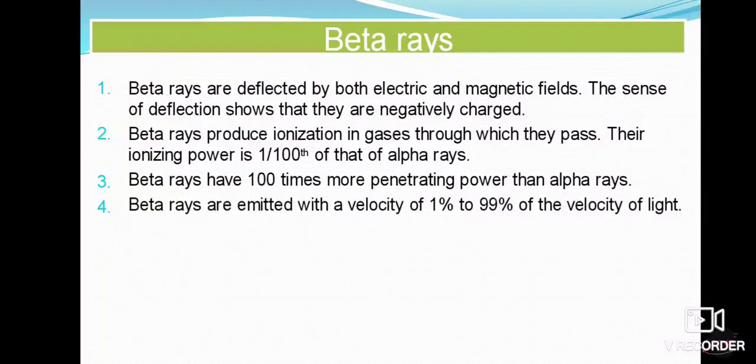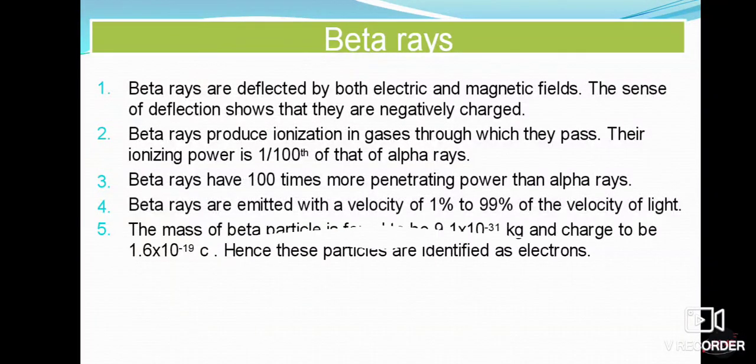Beta rays are emitted with a velocity of 1% to 99% of the velocity of light, and the mass of a beta particle is found to be 9.1 × 10^-31 kg, and the charge is found to be 1.6 × 10^-19 coulomb. Hence, these particles are identified as electrons. Already we know the mass of an electron is 9.1 × 10^-31 kg, and the charge of an electron is 1.6 × 10^-19 coulomb, which is the same as the beta particle. Therefore, it is negatively charged, and it is identified as an electron. Coming towards the last one, the gamma ray.